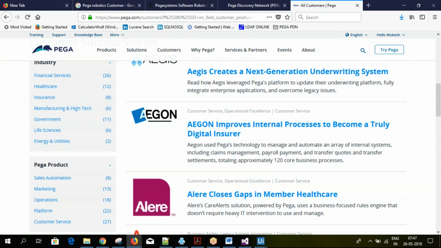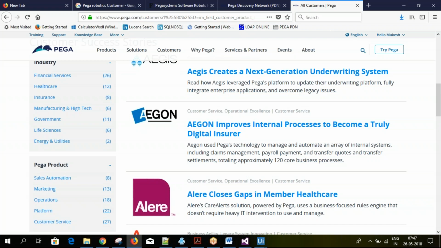Then we cover the components in detail, the interaction framework, and debugging. At the end of the course, we will use an end-to-end practical scenario, so you will understand that as well, along with Pega integration. Pega recently introduced new features, so you can do some of the activities directly using robot activities.